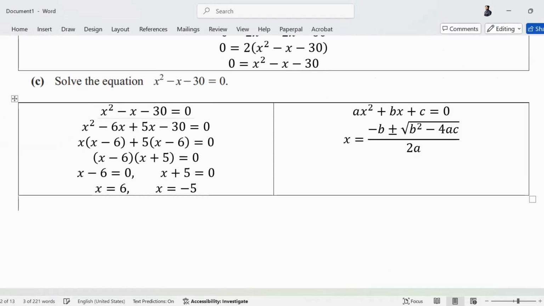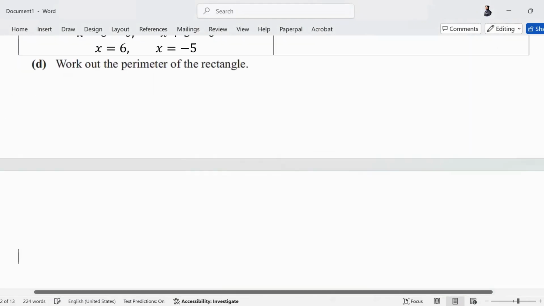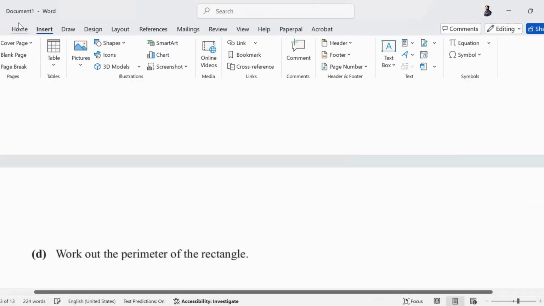For this part, we will write both the values. We'll be selecting the right value in the next part. Now, if you wanted to find the perimeter, which value will we have to use? Which value will we use? The positive one. Well done.